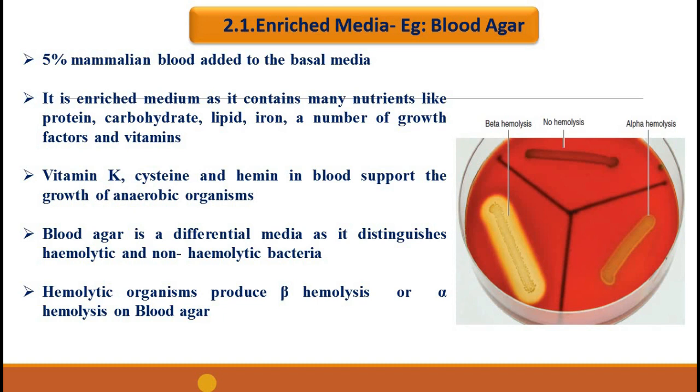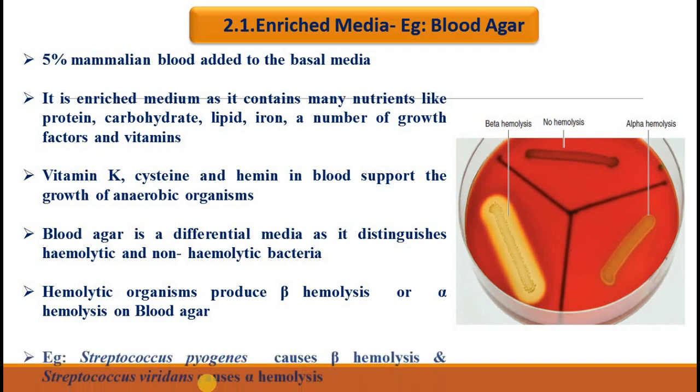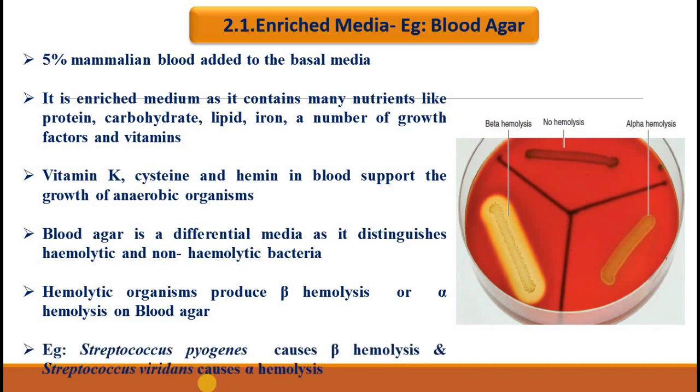If the lysis of RBC is partial, this zone will not be clear. Instead, a green halo region is seen around the bacterial colony. So that partial lysis of RBC is called alpha hemolysis. This property also helps in the identification of microorganisms.